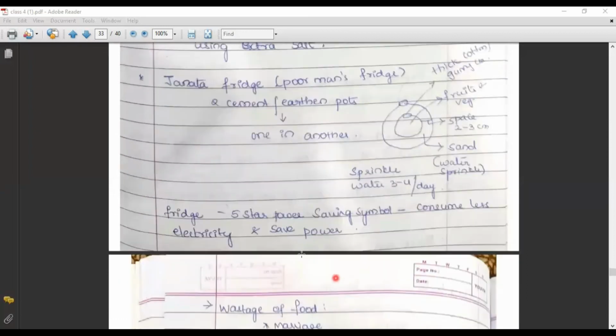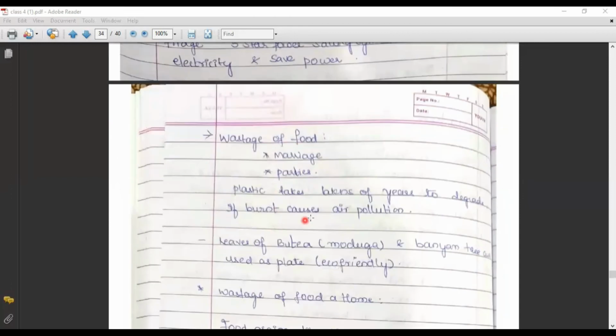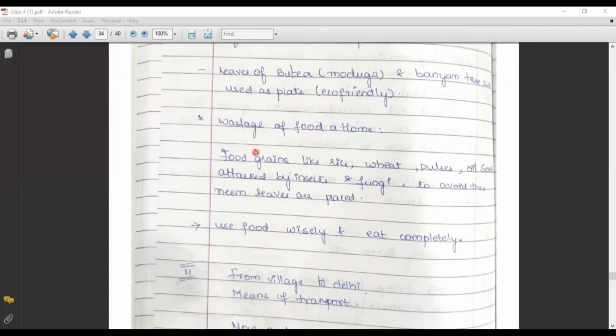If you see electric fridges, you could find a 5-star saving symbol. That means it consumes less electricity and saves power. Wastage of food is generally done during functions, marriage parties, and any events. Food is wasted at home also.